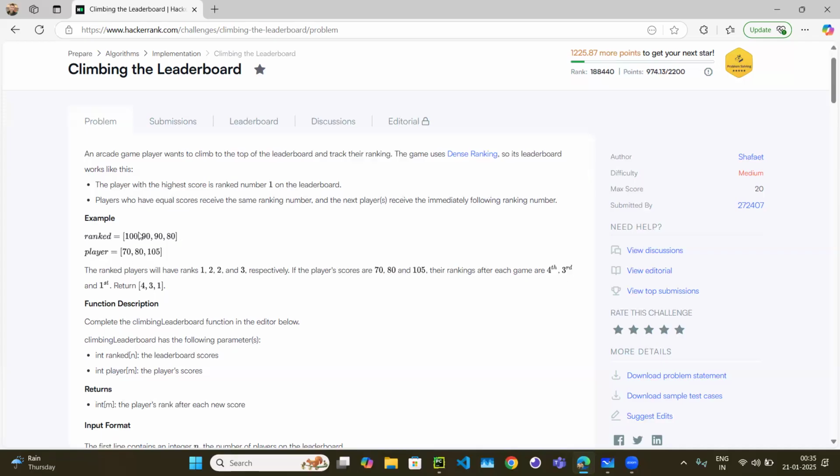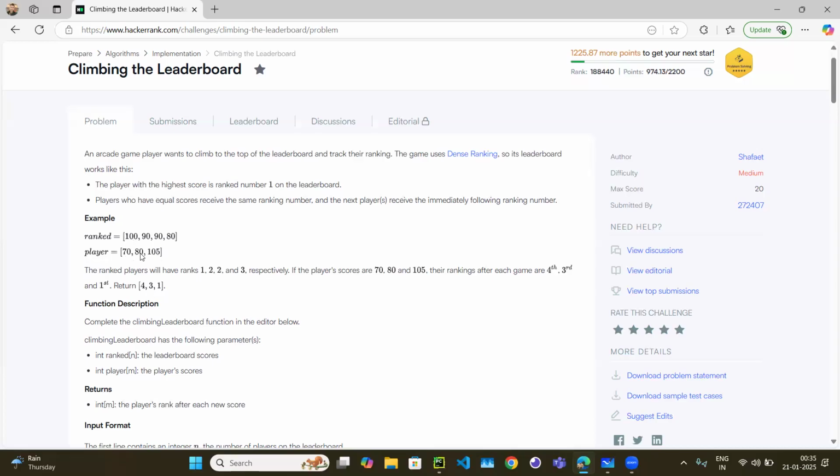Now the player starts playing. This is the existing leaderboard. He scores 70. Where will 70 come? 70 will come after 80. So the player's rank will be 4, because 100 is rank 1, 90 is rank 2, 80 is rank 3, and 70 will be rank 4. That's why we have to return an array with all the ranks he achieved during all the plays. When he plays the first game, he gets rank 4.